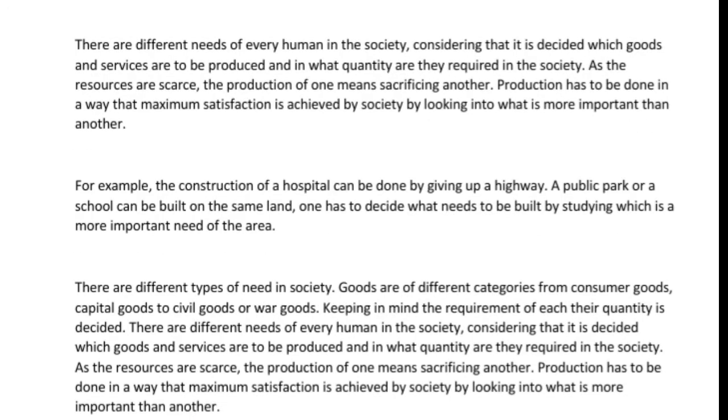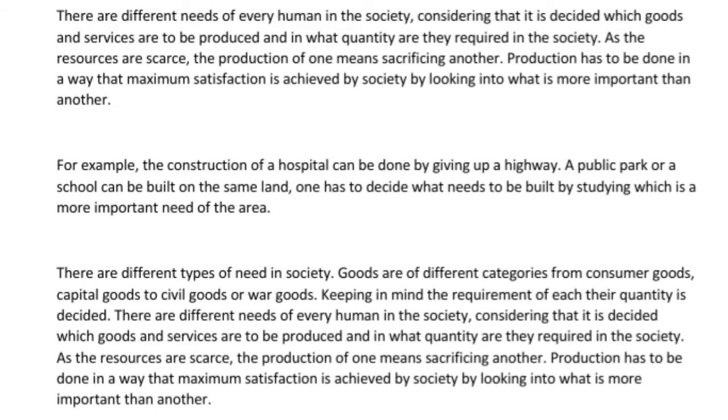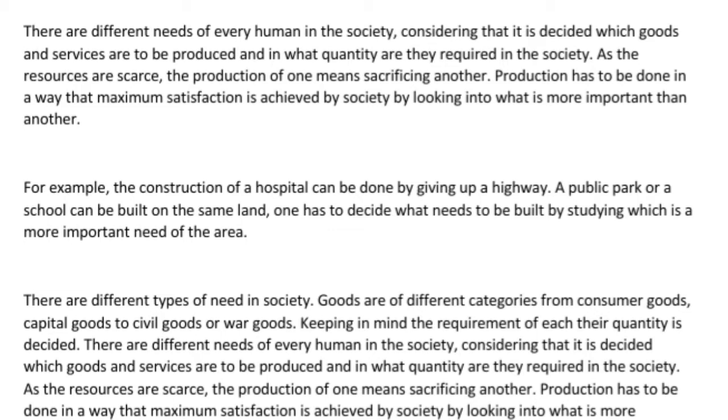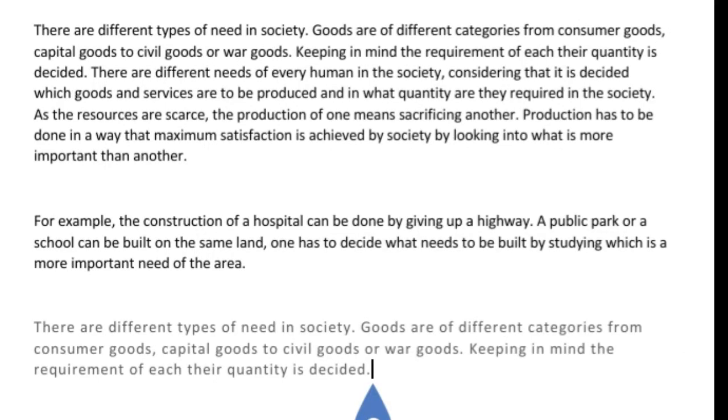When we discuss what to produce, there are different needs of every human in the society. Considering that, it is decided which goods and services are to be produced and in what quantity as they are required in the society. As the resources are scarce, the production of one means sacrificing another. Production has to be done in a way that maximum satisfaction is achieved by society, by looking into what is more important than other.